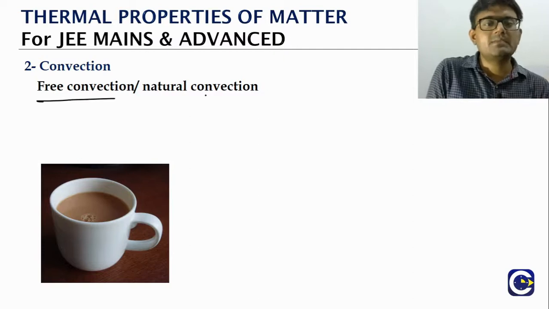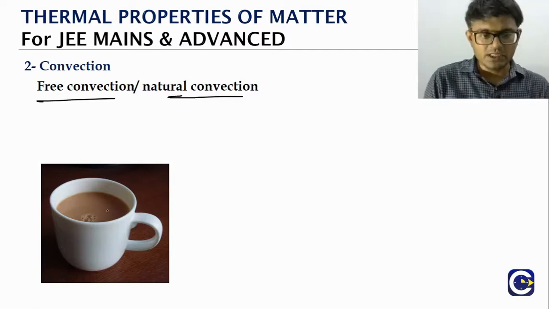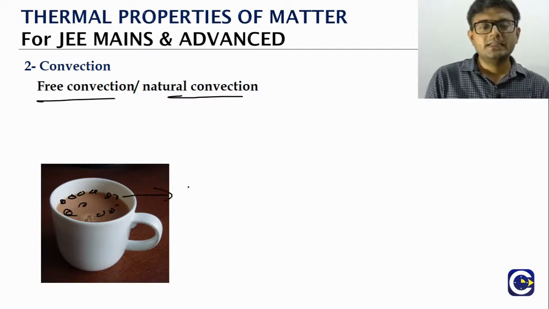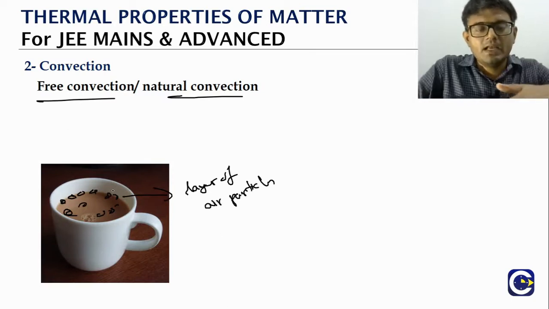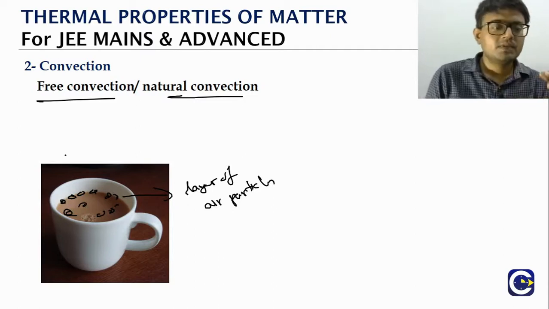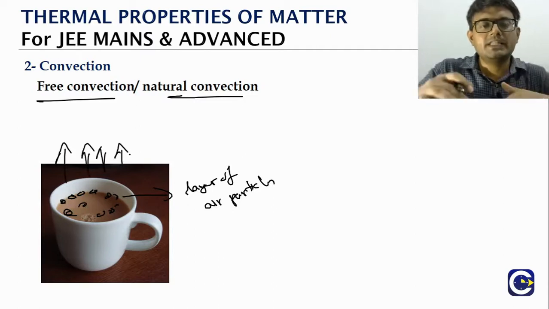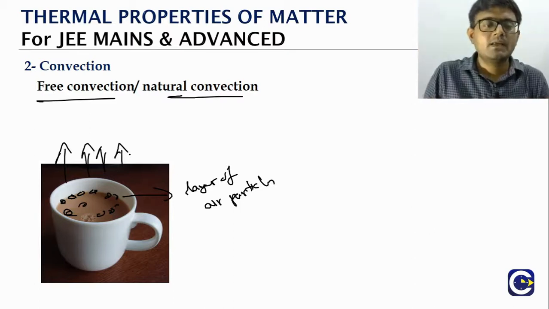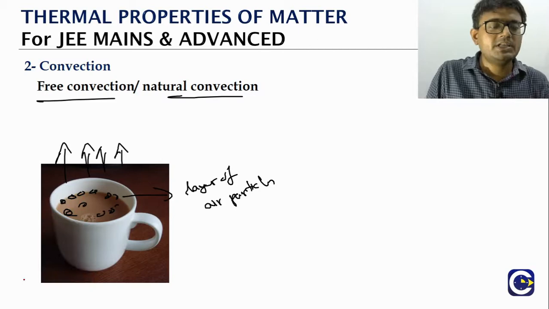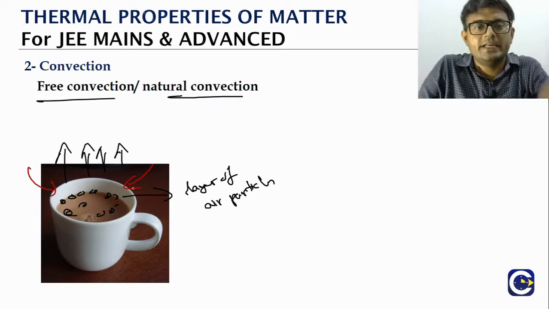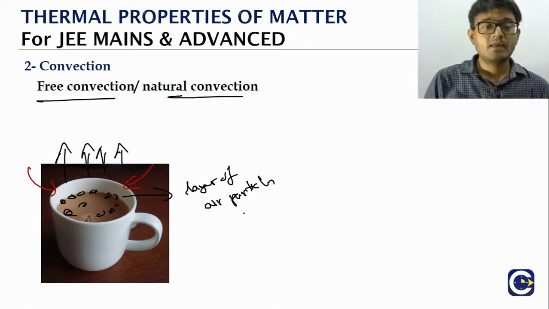So if you talk about another example of free convection or natural convection, like the coffee, if you keep it in the open, what do you observe? We'll observe that the layer of air particles will absorb the heat from the hot coffee. They will rise, because when they are getting heated their density will decrease. Now as they are rising, the position is taken by another layer of air molecules. They will get heated and so on. This repeats.